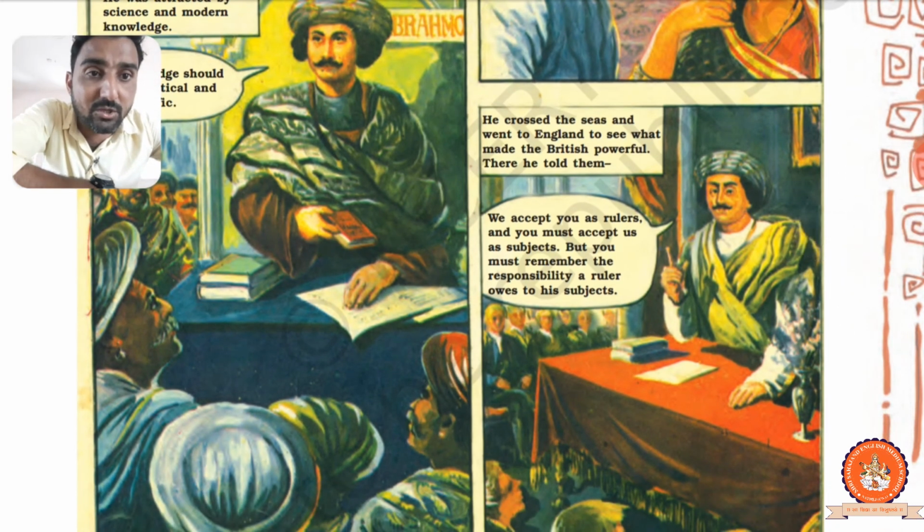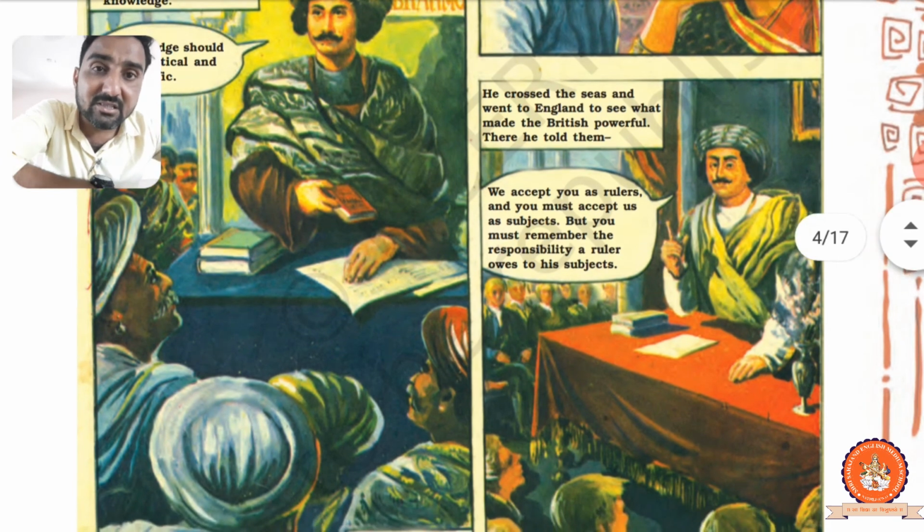Now Raja Ram Mohan Roy explained, in front of the British in England, in his speech: we accept you as a ruler, you are the king of India, and you must accept us as your subjects.